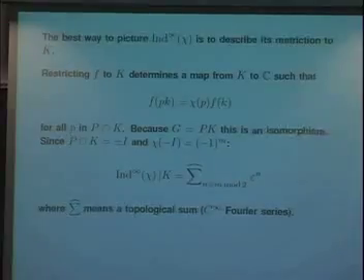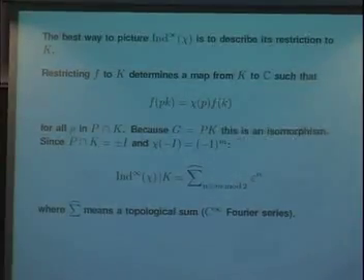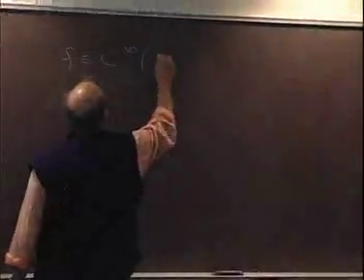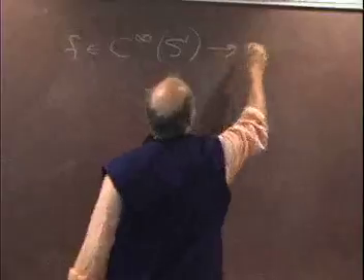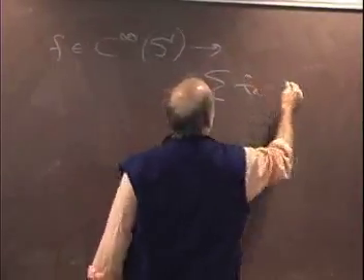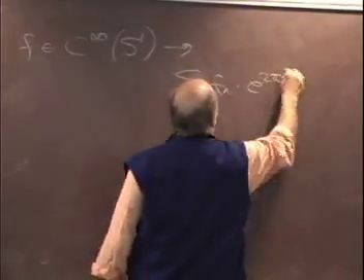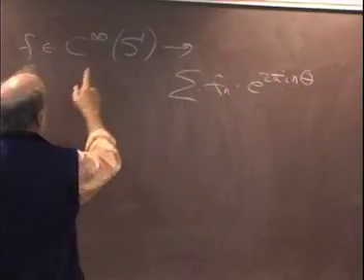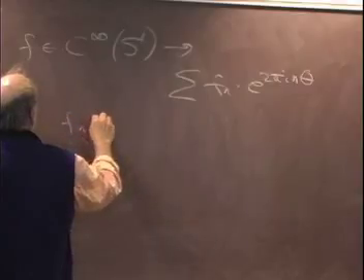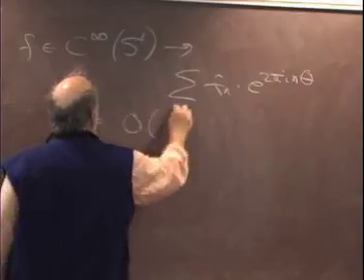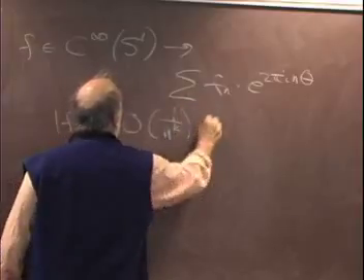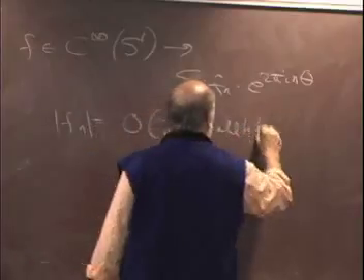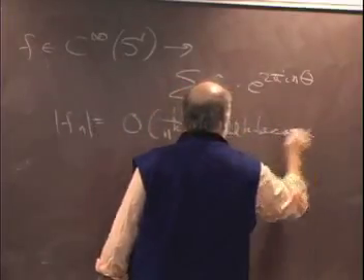So Peter, I think, defined the Fourier series only for L2 functions. But if I have a function on the unit circle, it goes to its Fourier series, F_n times e to the 2 pi i n theta. And the F_n's are equal to O of 1 over n to the k for all k, if f is in C infinity, because f is smooth.